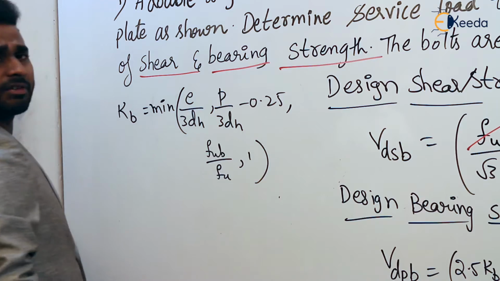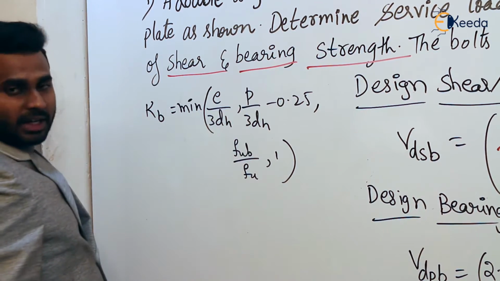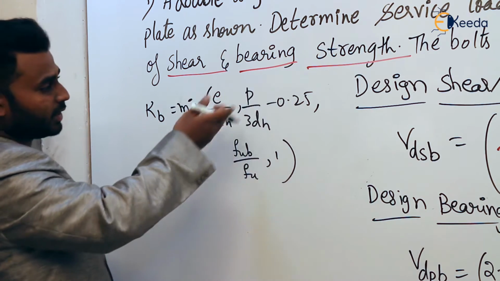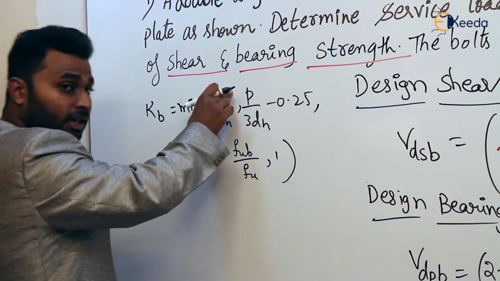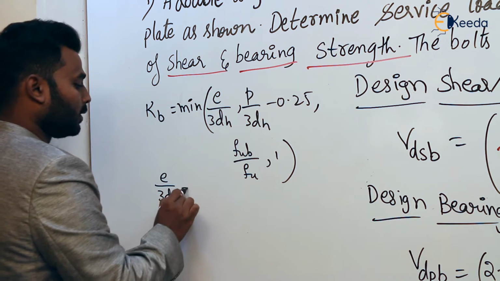Out of these, whichever is minimum is considered as the kb value. Now e, how much is it? 50. Yes or no? Of course we have written it in the beginning itself, and this is given in the question also.